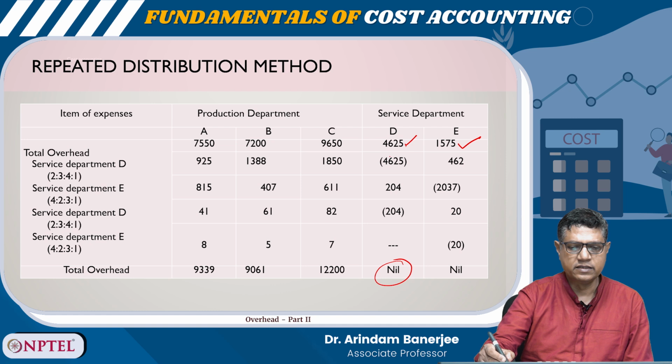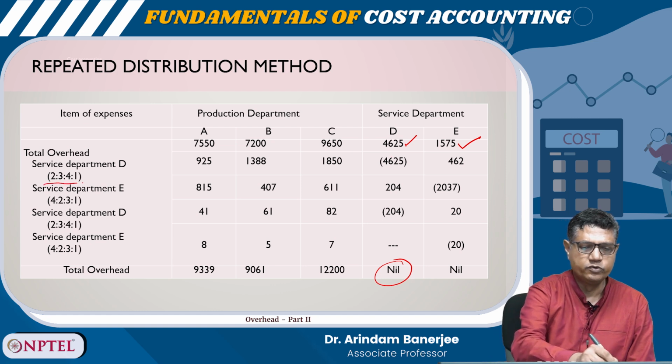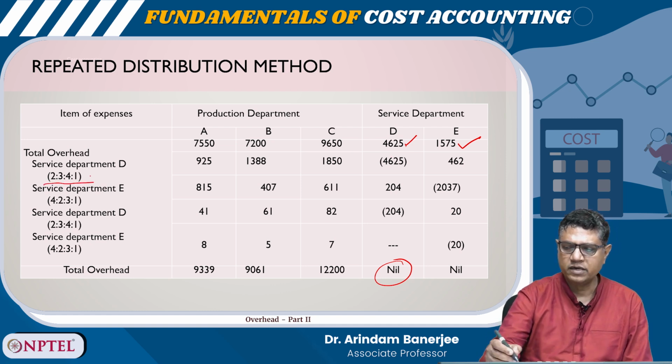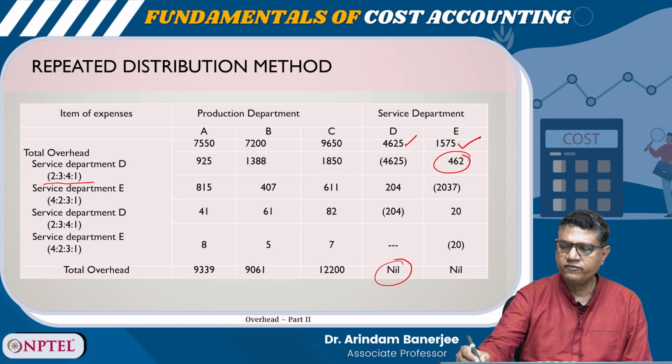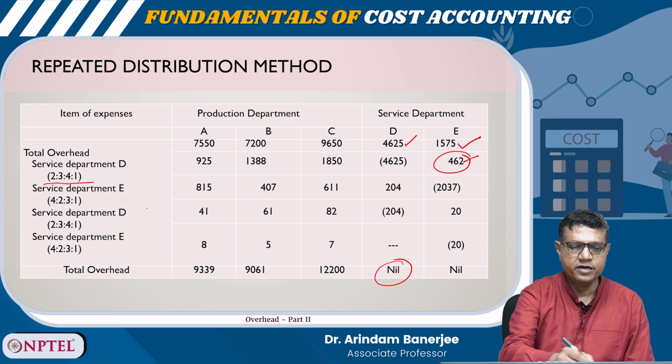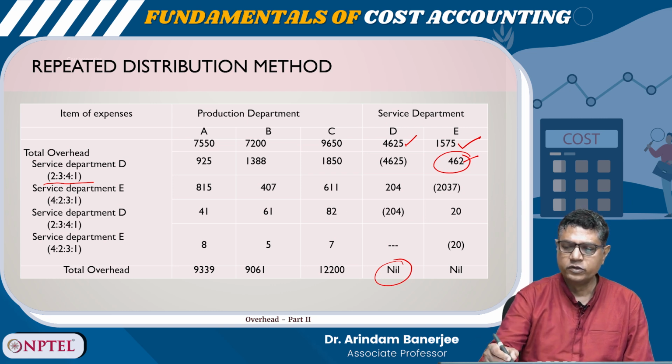This one is distributed in the ratio of 2:3:4:1. So here it becomes nil, but again the department E got 462. This 462 needs to be further redistributed. So this process should continue till the amount left becomes negligible.